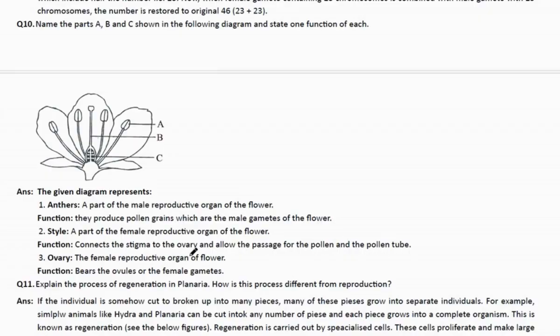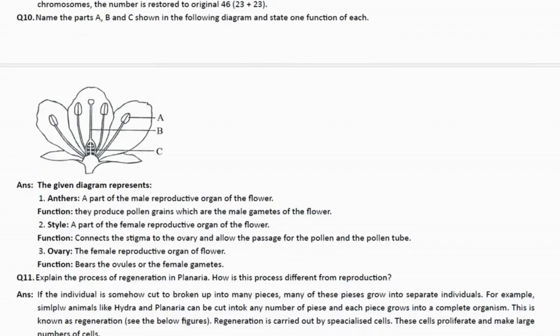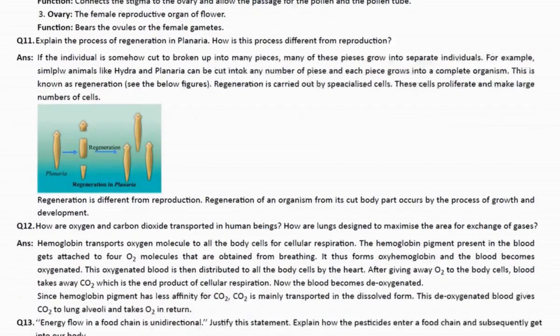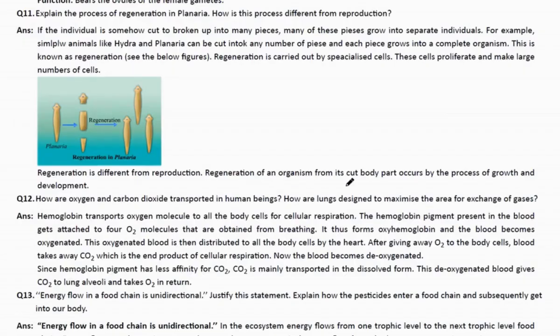The ovary is the female reproductive organ and bears the ovules, or the female gametes. Now, how is regeneration different from reproduction? In regeneration, the parent body is cut into different parts and these are regenerated into another planaria. While reproduction is parents producing their offspring. So regeneration is different from reproduction because in regeneration, the organism regrows from its cut body parts by the process of growth and development.